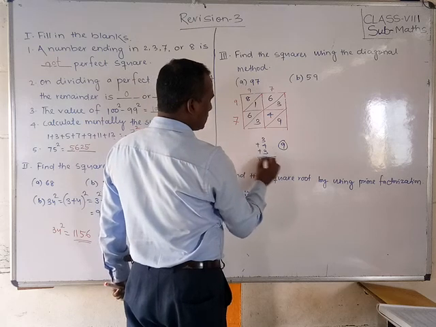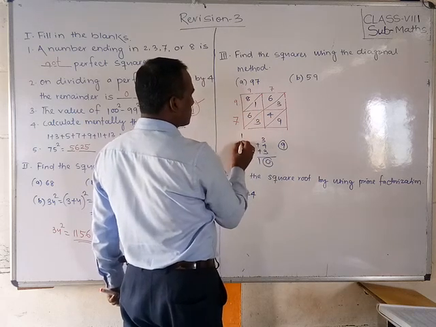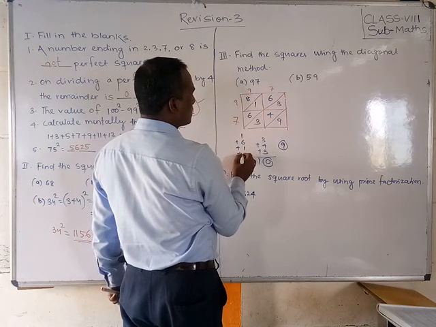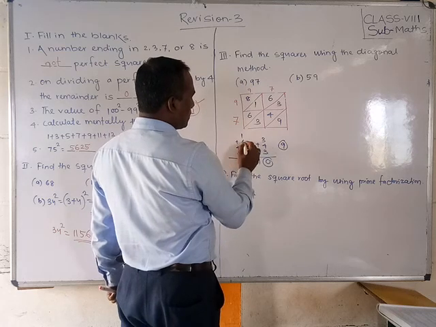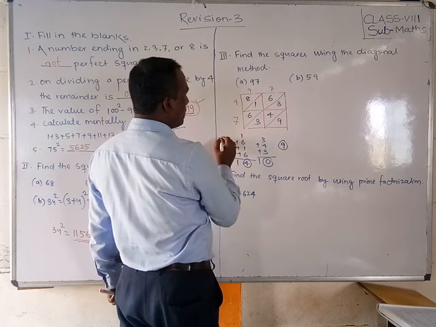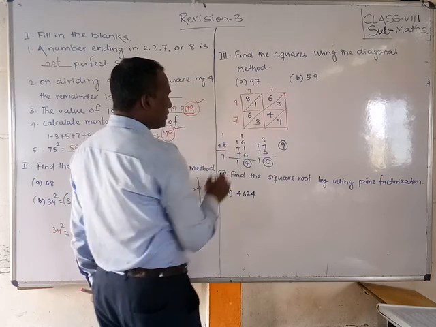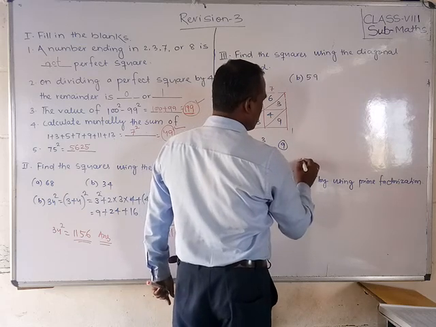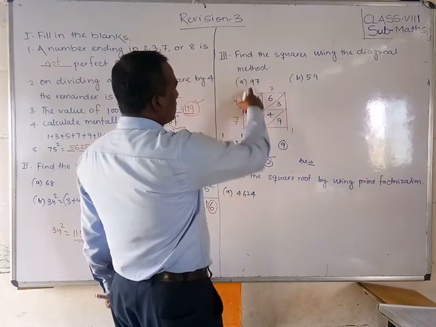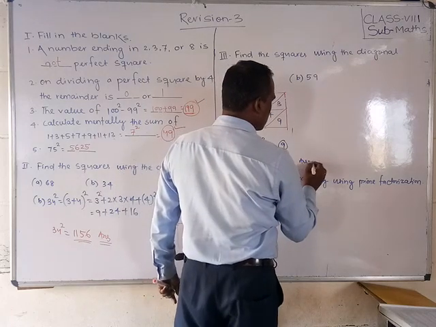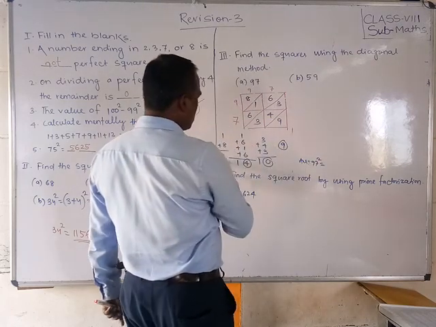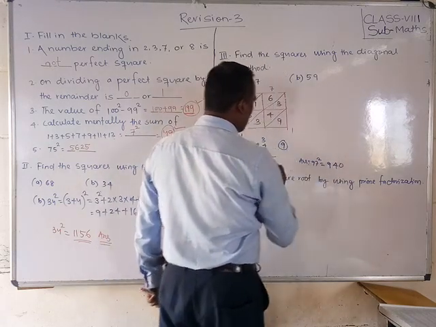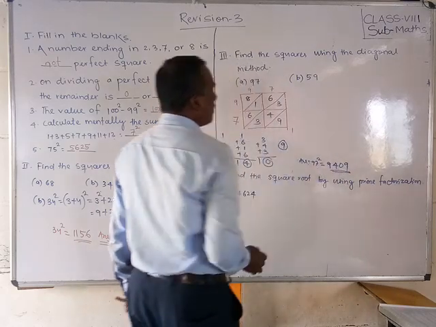Okay. This is 1 carry, plus 1 plus 1 carry came, 6 plus 1 plus 6 add 14, carry 1 plus 8. How much, students? 9. So what answer can we write, students? Answer we can write it. What is that? 97 square is equal to, here how much? 9. Here how much? 4, 0 and a 9. This is our answer.